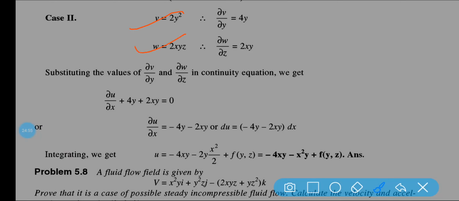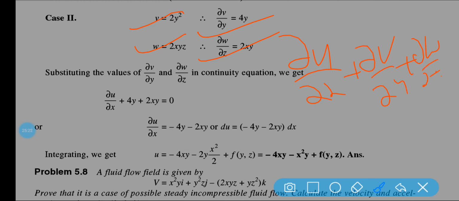Case number 2, same process, same formula. If v is given and w is given, you need to find out u, that means what should be the value of u so that it will follow the continuity equation. Okay, so del v del y is 4y, del w del z is equal to 2xy. Why have we found these? Because this is your continuity equation, del u by del x plus del v by del y plus del w by del z. So ultimately del u del x is equal to this.